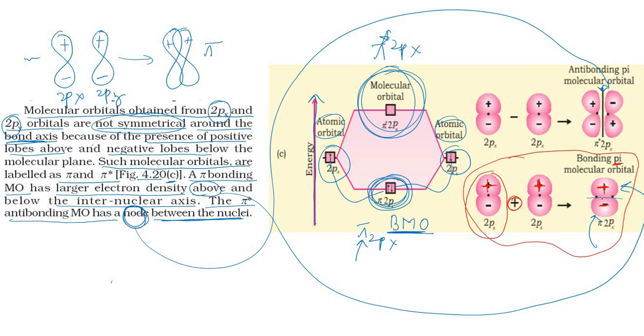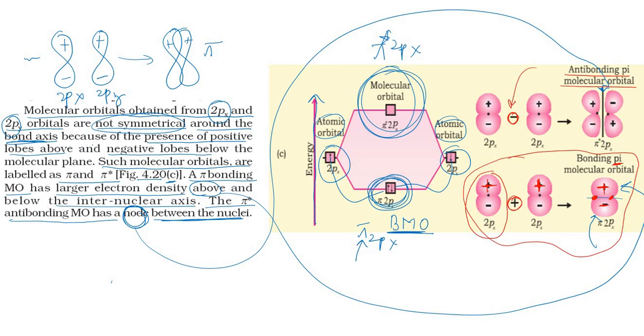And here there are the 2 nuclei. Can you see here? This is one and this is another, right? But if it is a destructive interference, it leads to the formation of an anti-bonding pi molecular orbital. Already we know that bonding molecular orbitals are stable, but anti-bonding molecular orbitals are unstable, because there is a destructive interference.